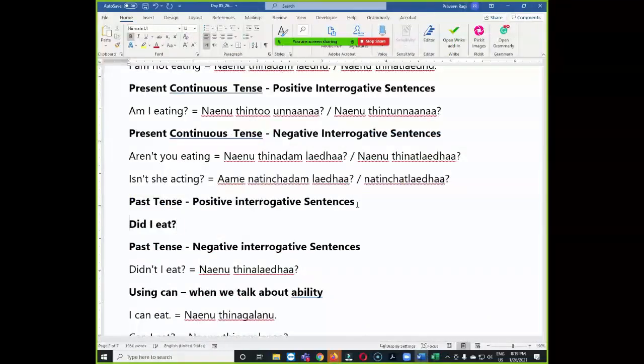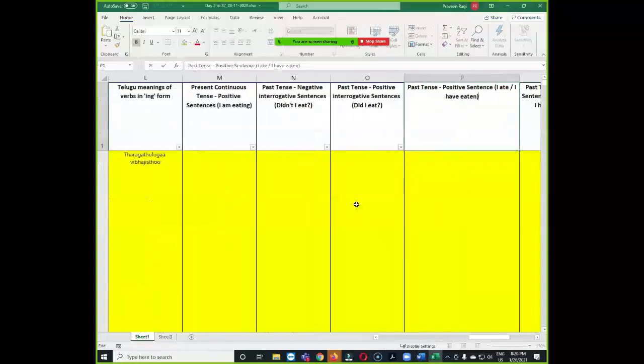Okay, the next category is past tense positive interrogative sentences. Example sentence is did I eat? Okay, can somebody try to translate? నేను తిన్నానా? అవునండి, సరిగ్గా చెప్పారు. నేను తిన్నానా. Yes. Let us copy the next one.